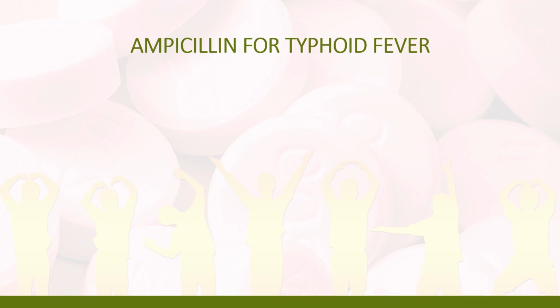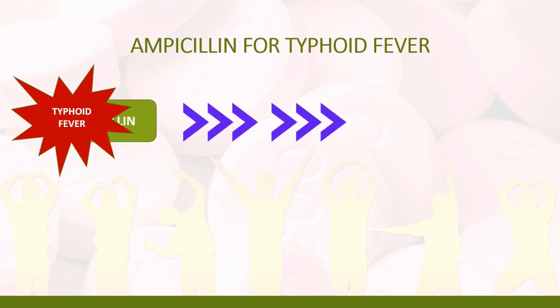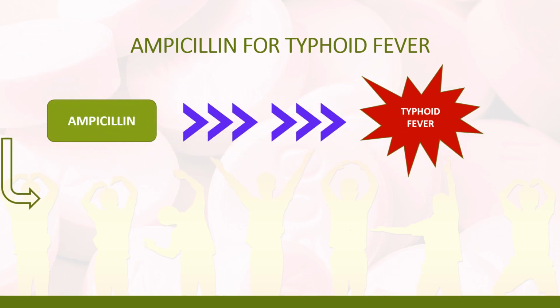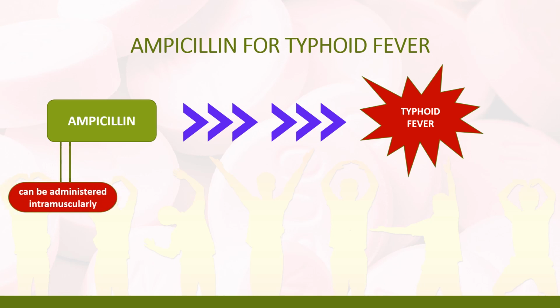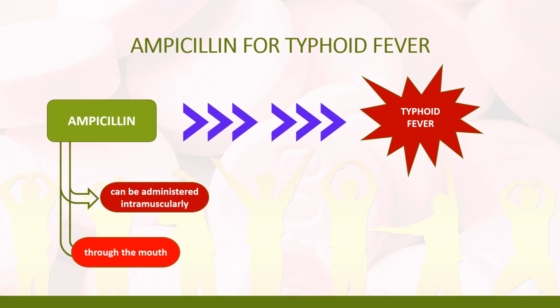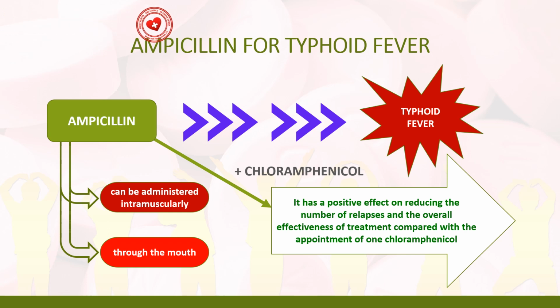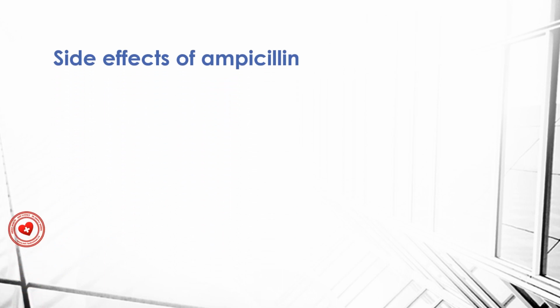Ampicillin for typhoid fever. Many authors note its effectiveness in typhoid fever given the slight toxicity and the possibility of ingestion through the mouth, although it can be administered intramuscularly, as well as in combination with chloramphenicol, which positively affects the reduction in the number of relapses and the overall effectiveness of treatment compared with chloramphenicol alone.